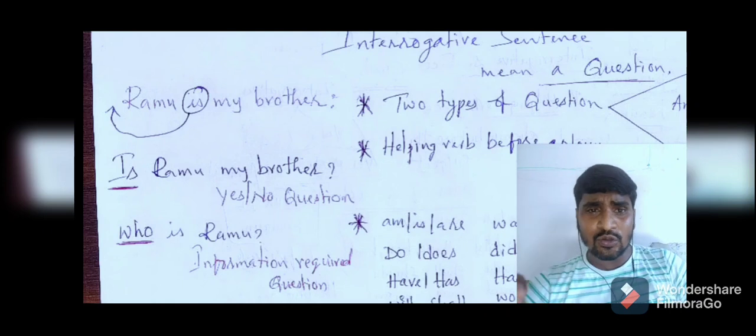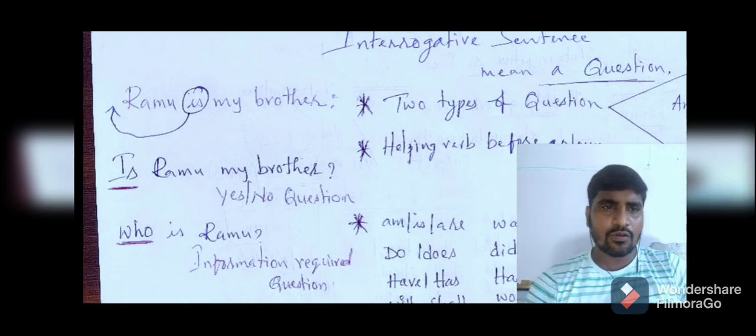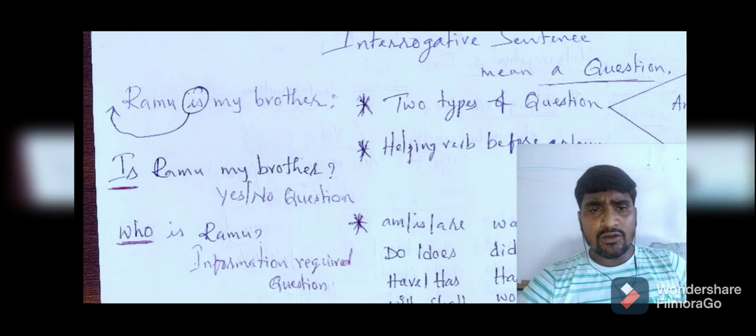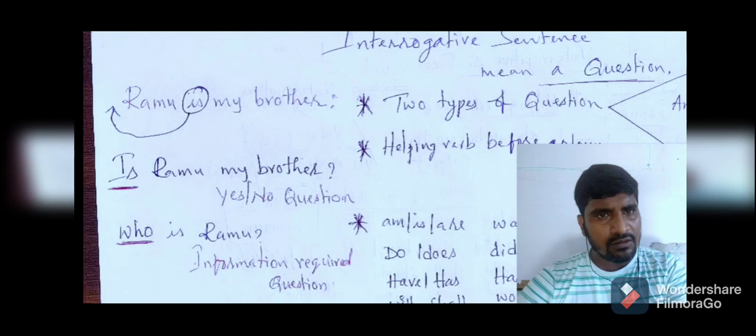So that is why I used who. But here, the helping verb is is, whether it is a yes or no interrogative or an information required interrogative, whatever the sentence is. In those cases, especially in an interrogative sentence, the helping verb always comes before either the noun or pronoun. So I used is before Ramu, and I did not use my brother because I wanted to know who the person Ramu is. So that is why instead of that I used who. Who is Ramu? So this is a WH word question or information required question.